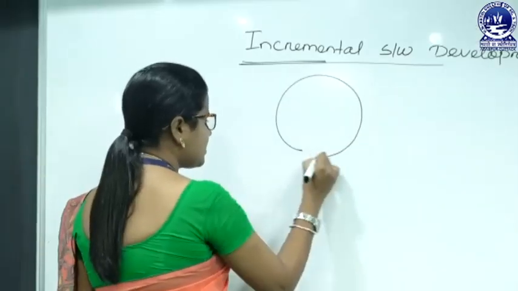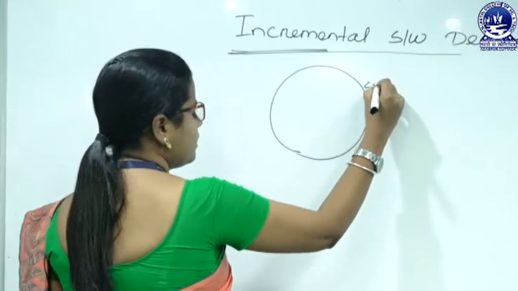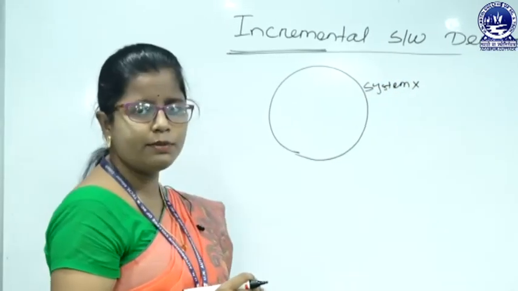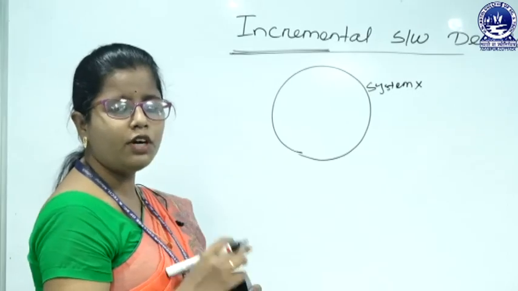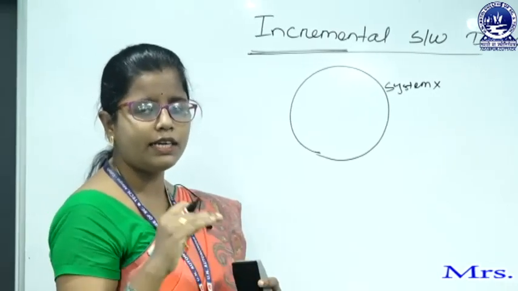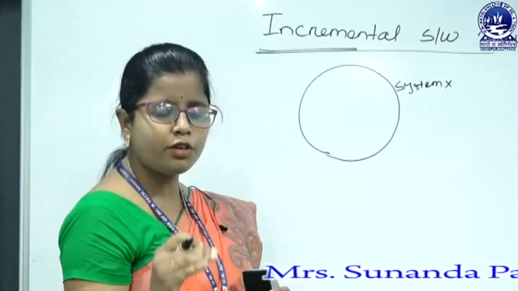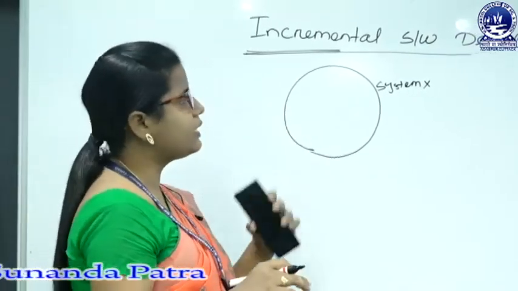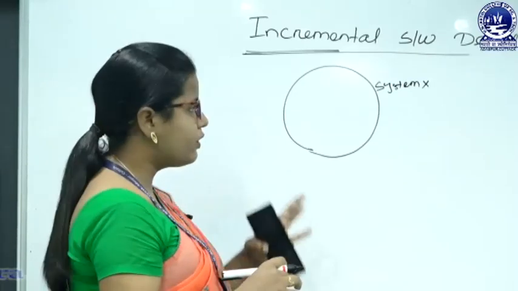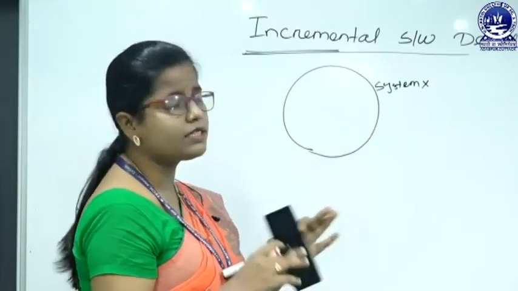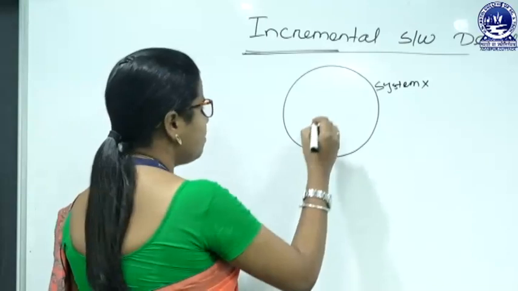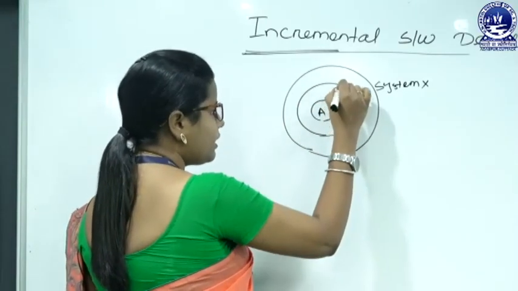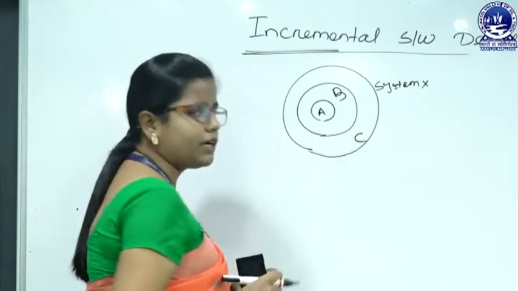Suppose this is our system, system X. In the waterfall model, before developing we have to plan everything. The plan should be in place in advance, before developing the project. But in incremental software development, we divide the system X into different components. Suppose I am dividing it into 3 parts: part A, part B and part C.